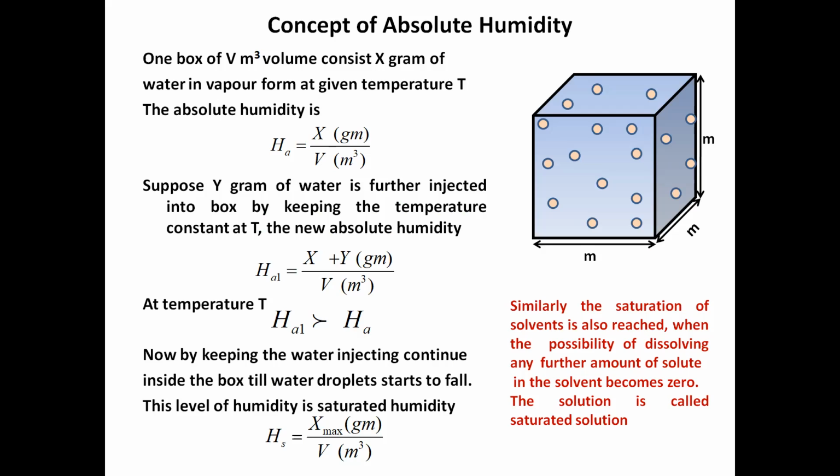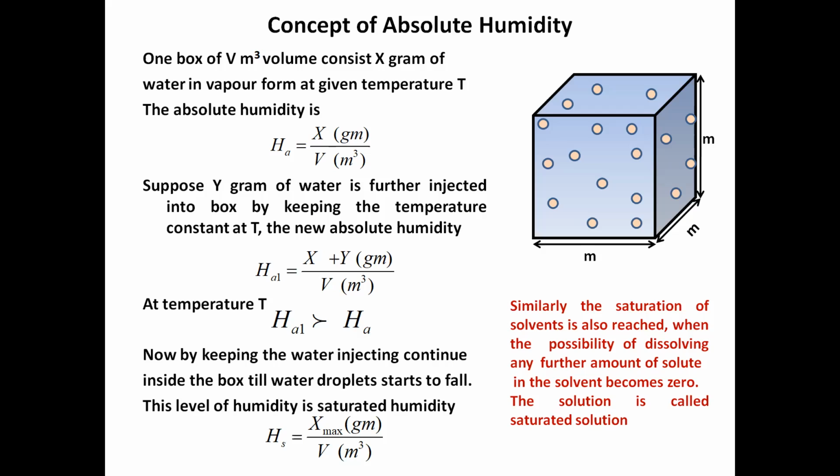And x gram of water vapor is present inside this chamber. Or you can say the water is present in the form of water vapor, and the quantity of that water vapor is x gram, and the volume is V. So x upon V is the absolute humidity inside that chamber.